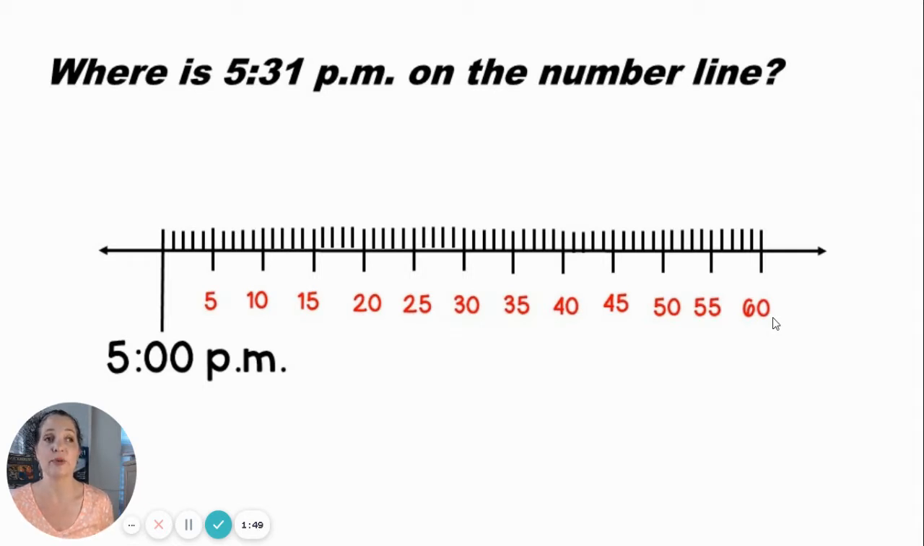Where is 5:31? Here. See where the green dot is? We can count by 5s to 30 and then add one more to get to 5:31.